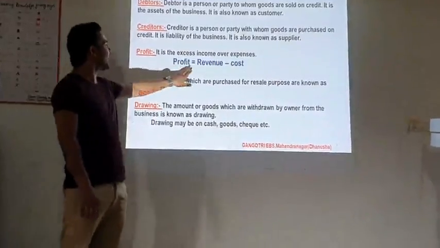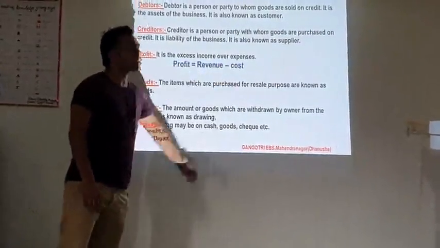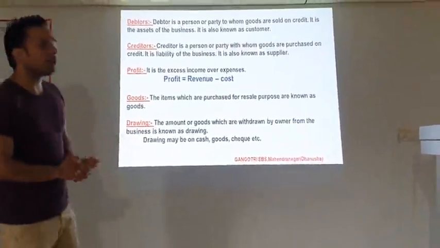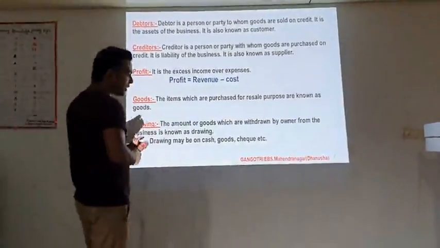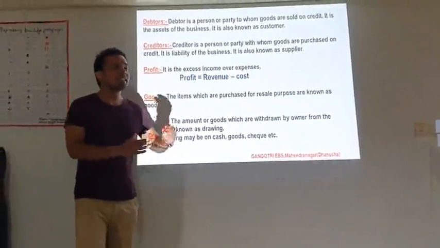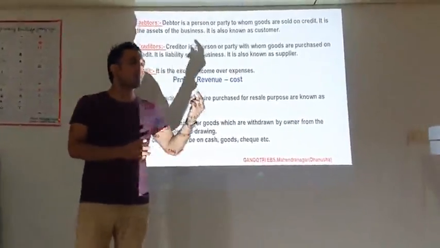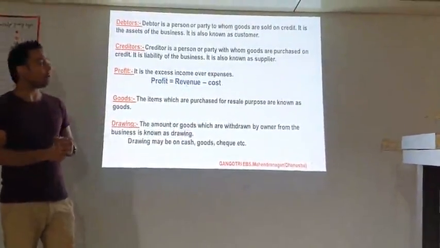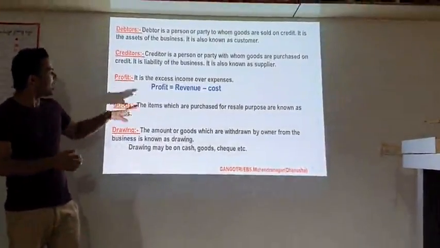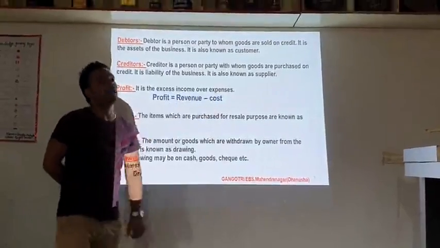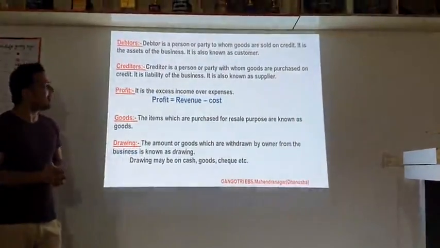Profit is equal to revenue minus cost. Most of the students are confused between profit and revenue. They say revenue and profit are the same, but here they are different. Revenue means when we get the amount of selling goods, that amount is called revenue. But profit is when we calculate revenue minus cost, then the amount we get is our profit.